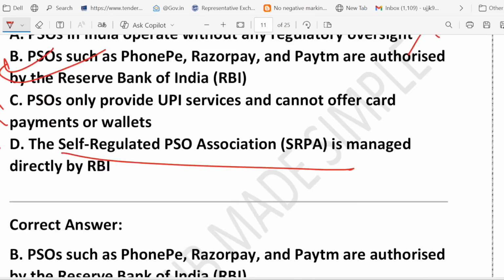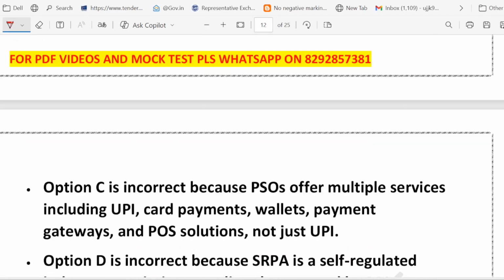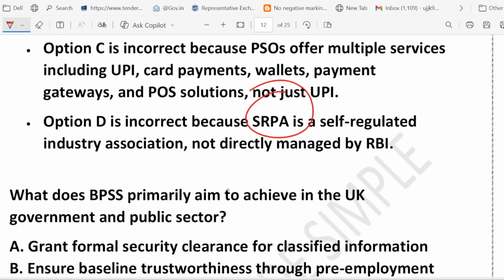So what are the key points? Let me highlight. Remember, PSO are regulated by RBI. Who regulates them? RBI regulates them. They offer multiple kinds of services: UPI, card, wallet, gateway, everything. And if we talk about the SRPA, just remember it is self-regulated, right? That's why S is there. A self-regulated industry association is not run by RBI.